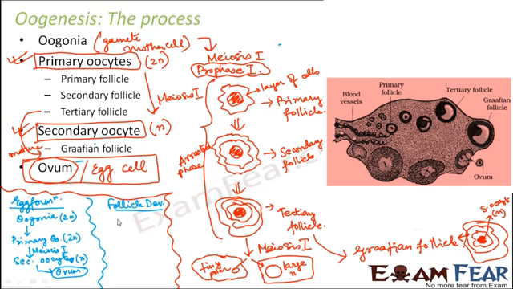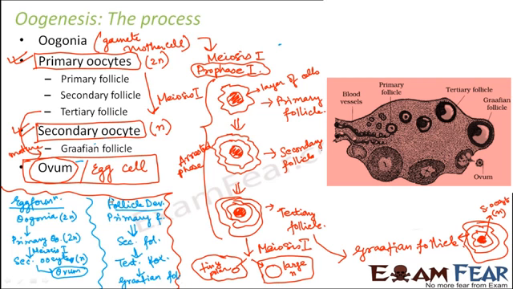Initially, the oogonia formed the primary oocytes and then it got arrested. The primary oocyte developed a layer of cells around itself and it formed the primary follicle. This primary follicle later developed more layers around itself and it formed the secondary follicle. The secondary follicle later developed even more cells to form the tertiary follicle, and the tertiary follicle matured to form the Graafian follicle, and this Graafian follicle later ruptured to give out the secondary oocyte.